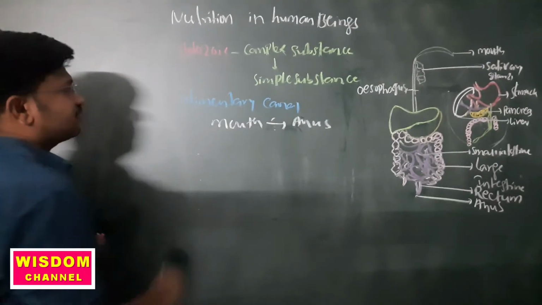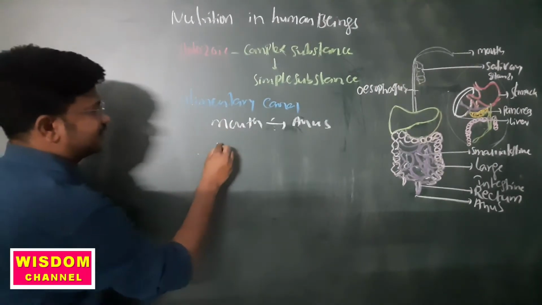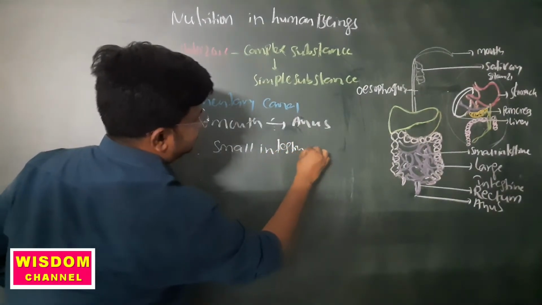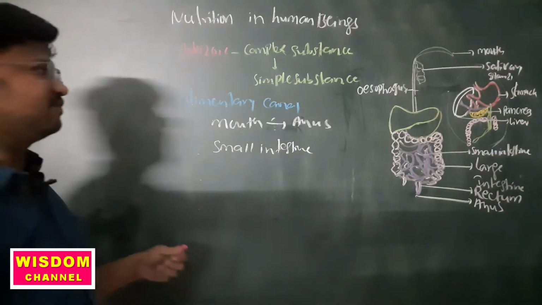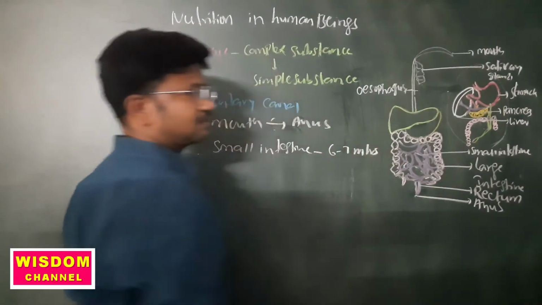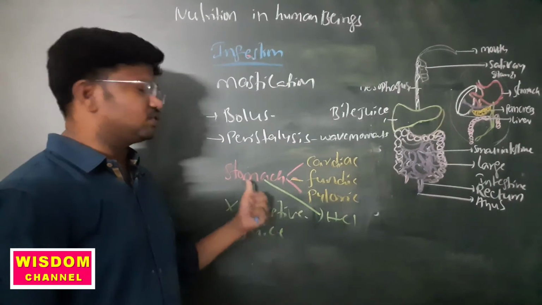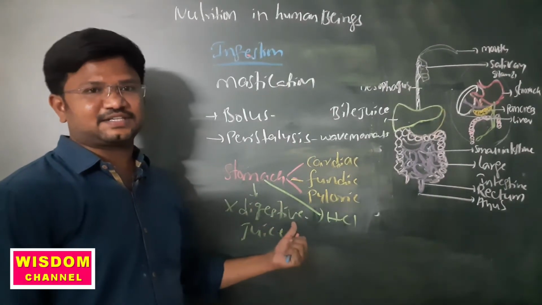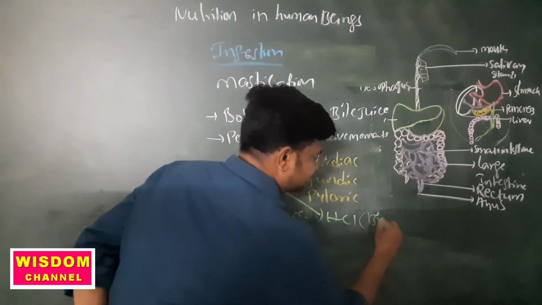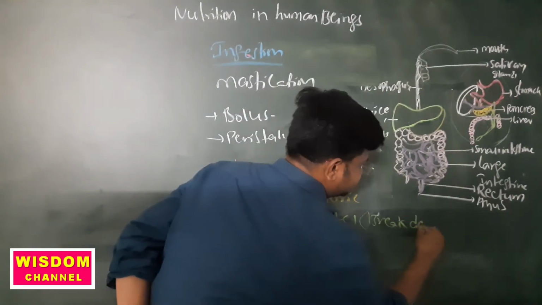The largest part of the alimentary canal is the small intestine, with 6 to 7 meters. The stomach releases HCl to break down food.